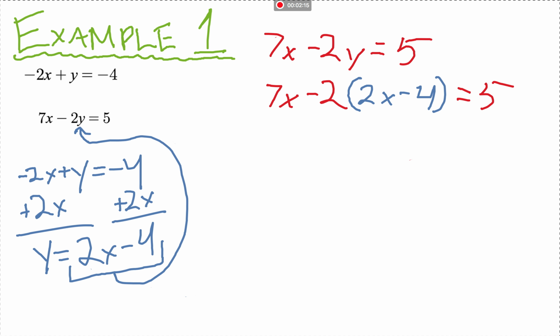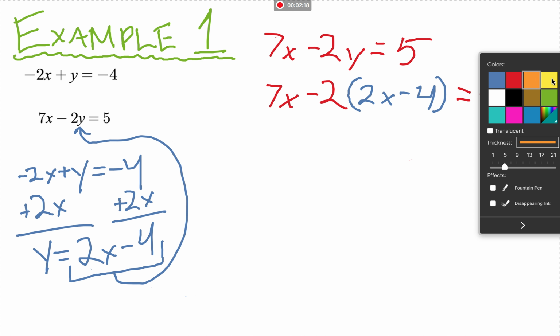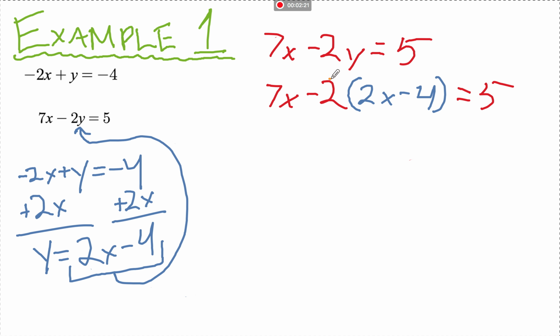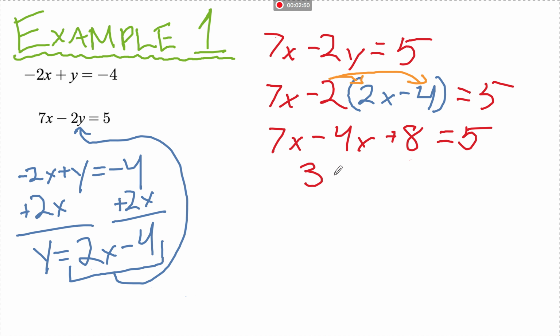Alright, so the first thing that we have to do is to distribute this negative 2. Remember, that's a negative 2. Don't forget the sign in front of it. So when we distribute that negative 2, we get 7x minus 4x, and then 2x times negative 4 is positive 8. And that's still all equal to 5. Next step is to combine like terms. 7x minus 4x will give us 3x plus 8 equals 5.